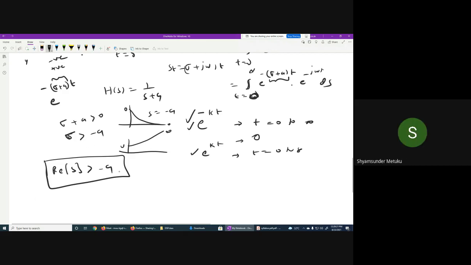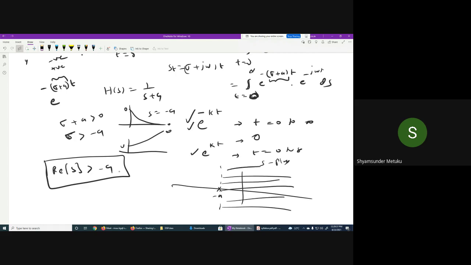So then I'm rewriting my S plane. This is my S plane. It should reflect that this is minus a. You just make a parallel line. So this is a shaded area. This is called the region of convergence, because it's converging, no? Yes, sir. I hope now you understood region of convergence.